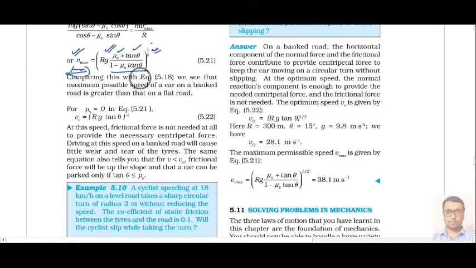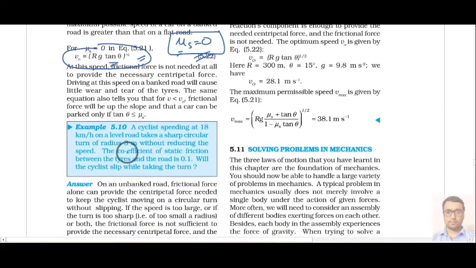Now understand, if your mu s equal to 0, means your road is such that there is no friction. In that case replace mu s with 0, tan theta plus 0 will be tan theta only, and 1 minus 0 will be 1 only. So our expression will be rg tan theta power 1 by 2.